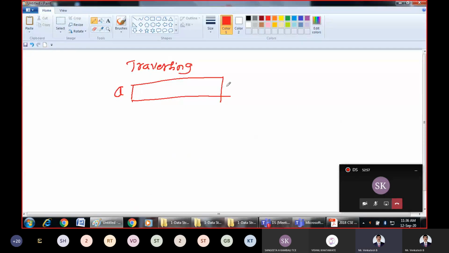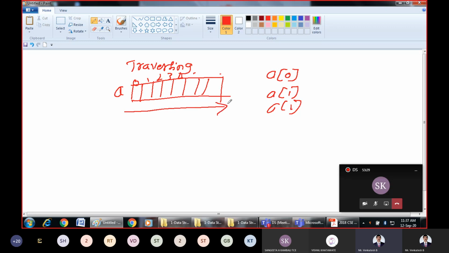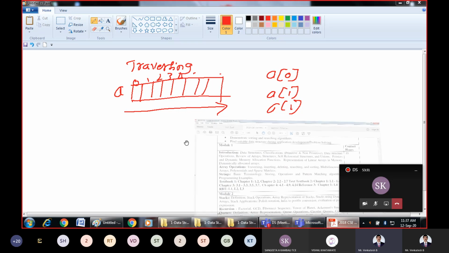Okay. What is the meaning of traversing? If you have an array, something like this, A, with array indexes 0, 1, 2, 3, visiting each and every location is called traversing. That is, obtaining or scanning the elements from beginning to end with their index values: A of 0, A of 1, A of 2. Usually traversing takes place from the first end to the last end. So that is traversing of an array.